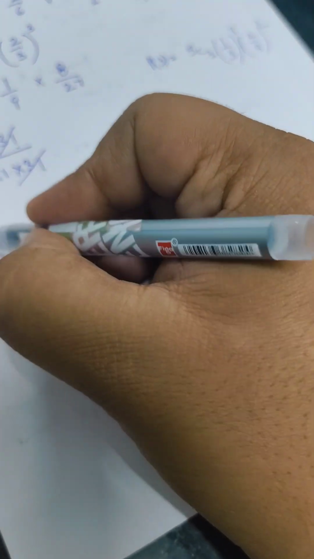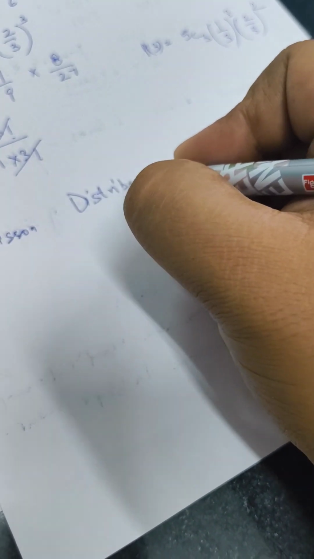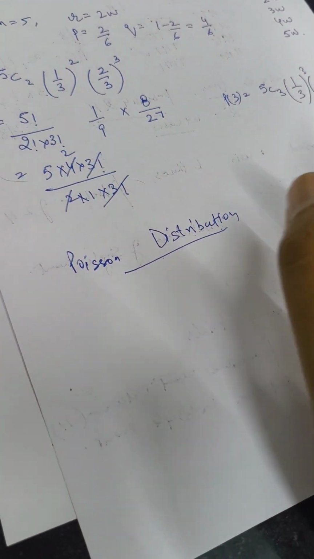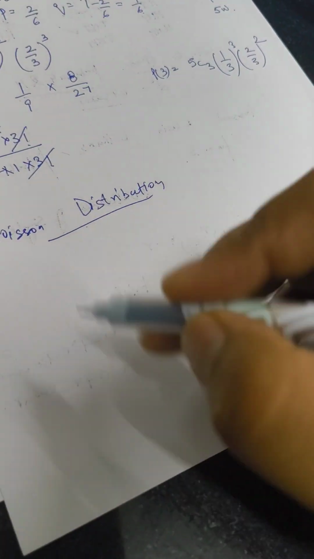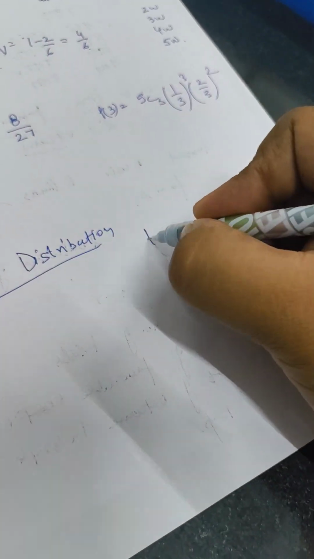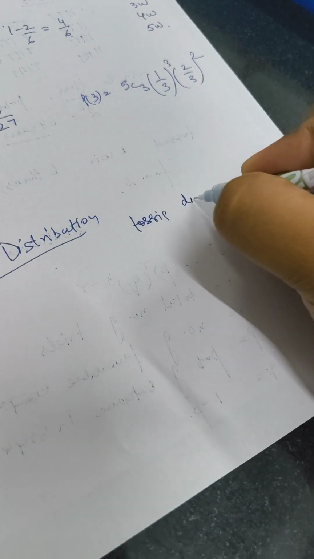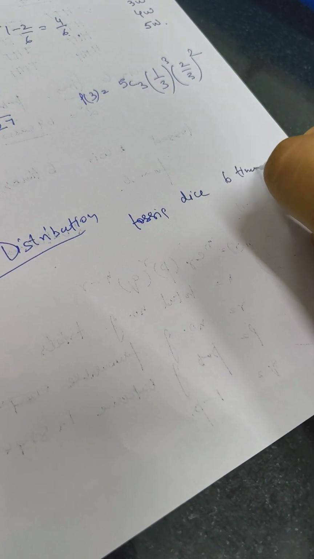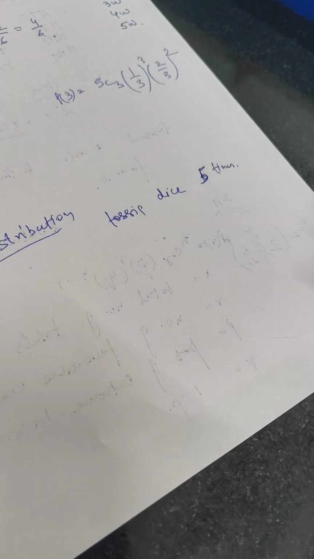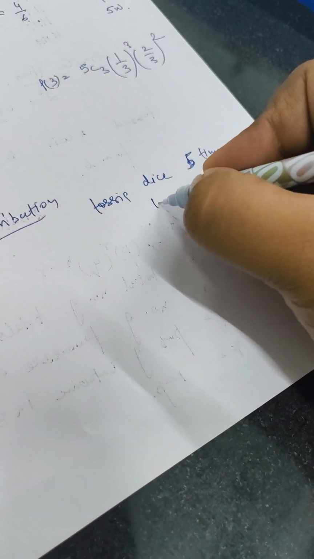Now next comes the Poisson distribution. Poisson distribution is theoretically the same as the binomial. Where we can apply the binomial, we can also apply the Poisson, but the problem is, we will see the difference now. Let's take this particular example of the dice. Here we have tossed the dice 5 times, but instead of tossing the dice 5 times, we have tossed it 100 times.